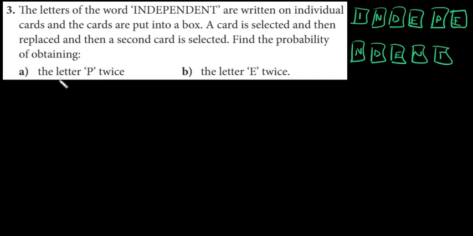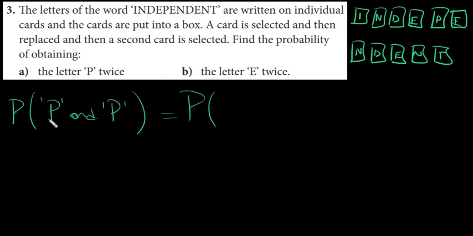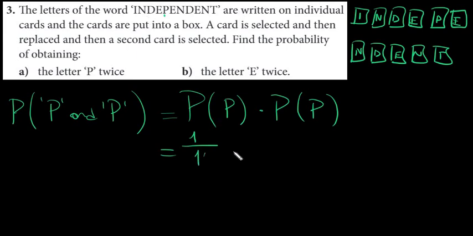Okay? These two events are independent events. Find the probability of obtaining the letter P twice. So I want to get the letter P in the first selection and the letter P in the second selection. Because these are independent, I'm going to multiply these two probabilities, right? Probability of getting P and probability of getting P. How many letter P do we have? Only one. Total number of letters, 11. So 1 over 11 times 1 over 11 is 1 over 121.